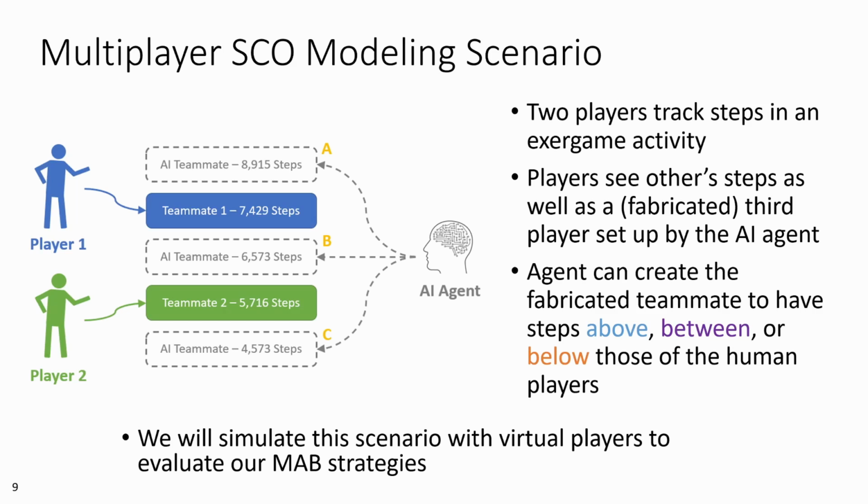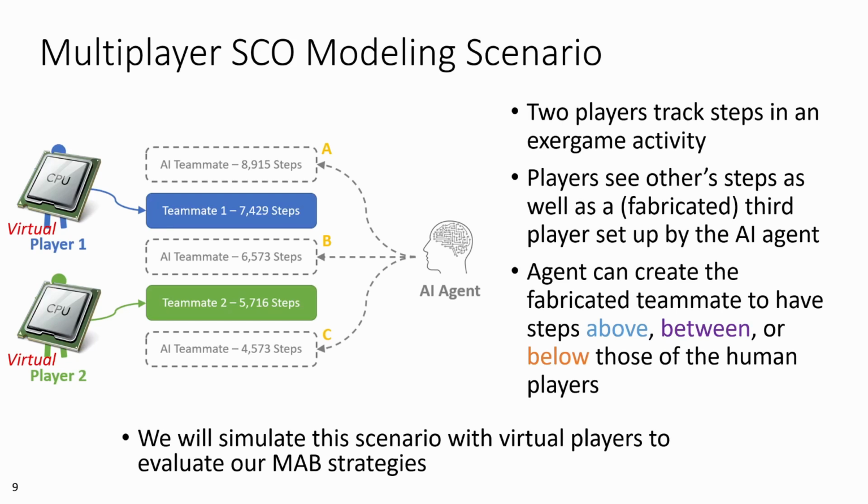So, in our simulated exergame activity, two virtual players show up with their previous day's steps, along with a third player generated by the MAB agent that is above, between, or below the virtual players in terms of its achieved steps. Following the activity, the virtual players go on with their virtual day, achieve some number of steps that the MAB observes based on their reaction to the activity, and return to repeat the exercise a given number of times.